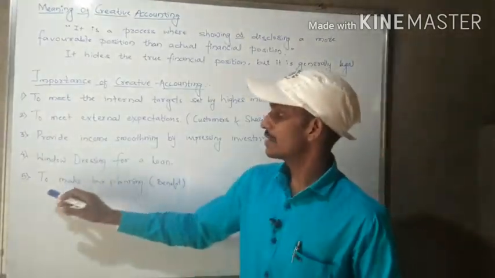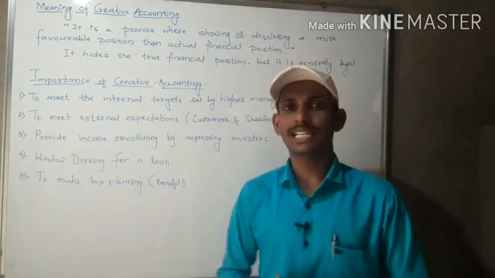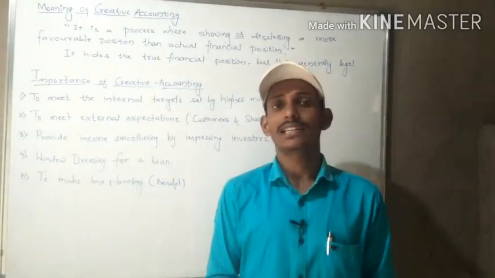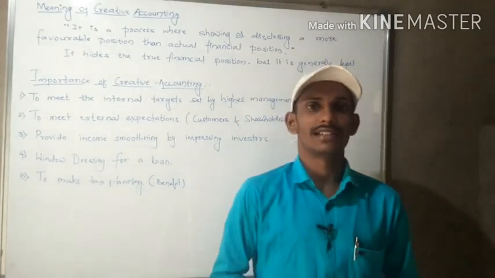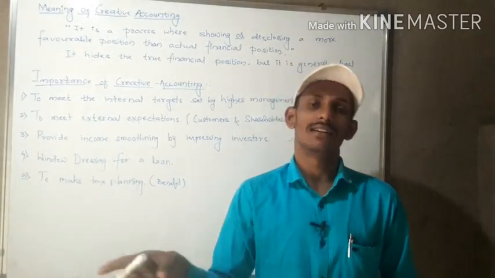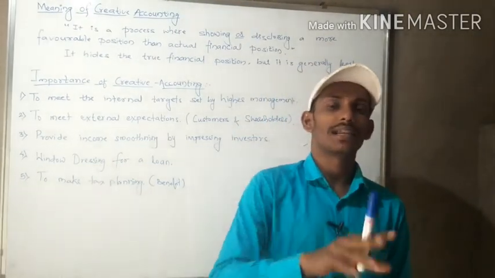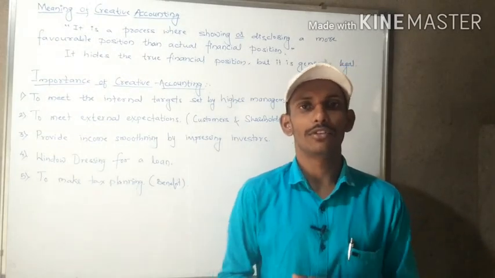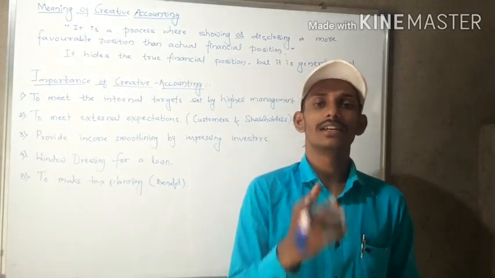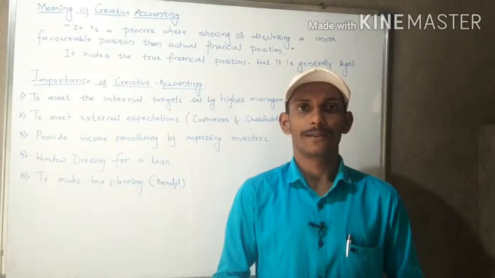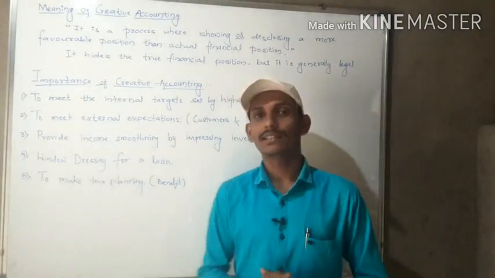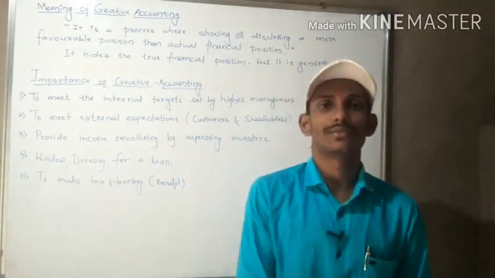Next advantage is to make the tax planning. Okay, tax planning and tax evasion, there is a difference. Tax evasion means illegal planning, and tax planning is legal in the viewpoint of the government. The government will say anybody can do the tax planning. So for making the tax planning, we will show the different types of accounting.